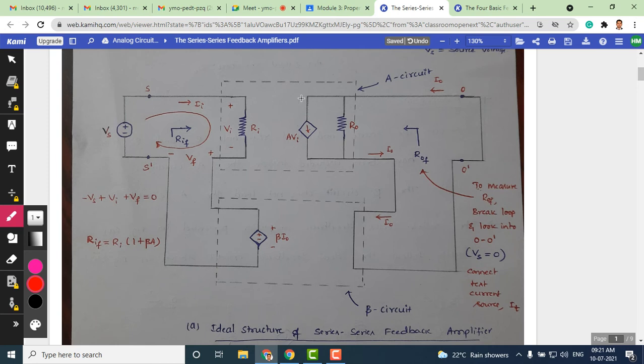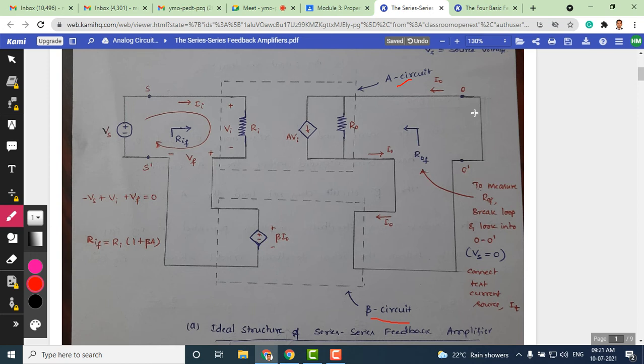So this is the ideal structure of the series feedback amplifier, and the dotted line shows that it is an amplifier circuit. The top dotted box is the amplifier, and below there is another box that shows the feedback network. Since the gain of the feedback network is beta, this lower box can also be called the beta circuit, and the upper box can also be called the A circuit or amplifier circuit. The remaining connections are made as we have seen in the voltage amplifier.